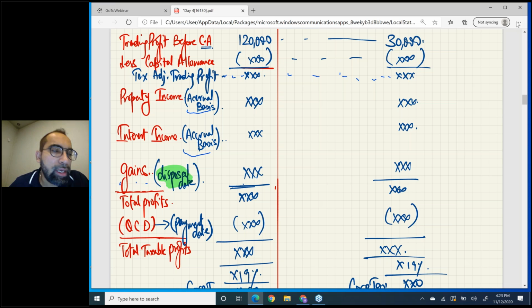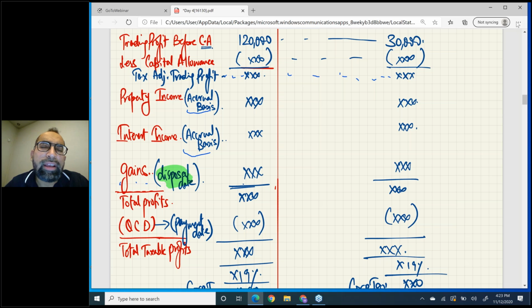If the payment date of QCD lies in the first 12 months, it goes in the first 12 months. If the payment date lies in the last 3 months, it will come in the last 3 months. Finally, after deducting QCD, you will get total taxable profits.